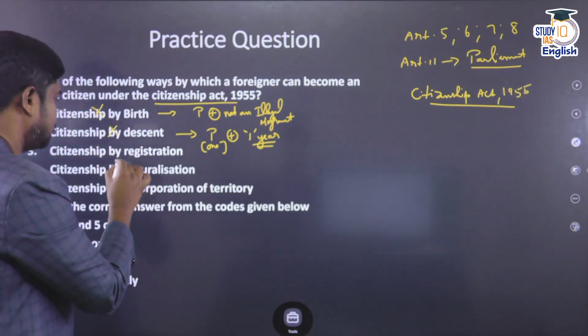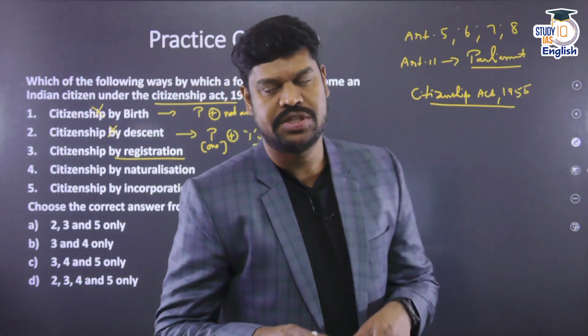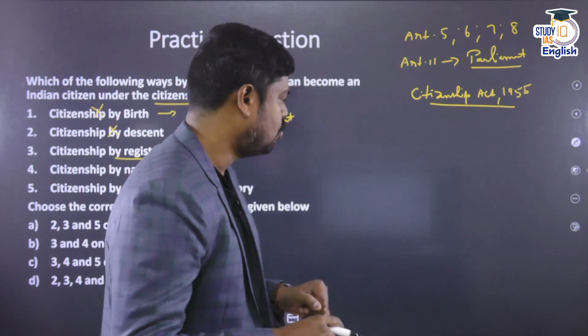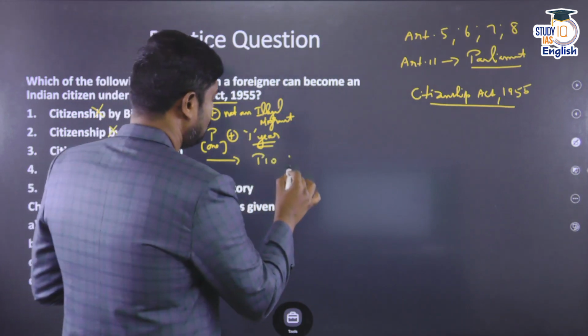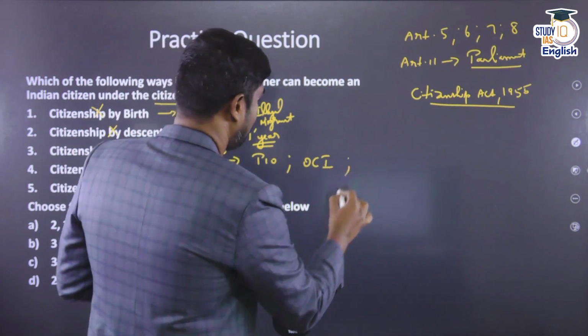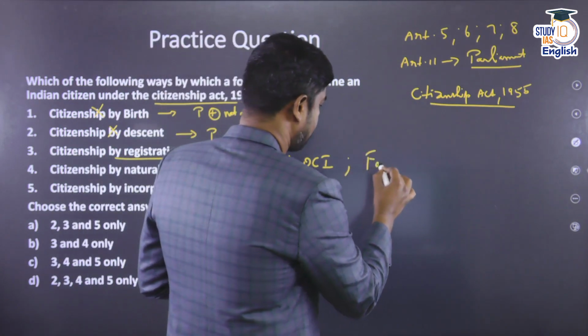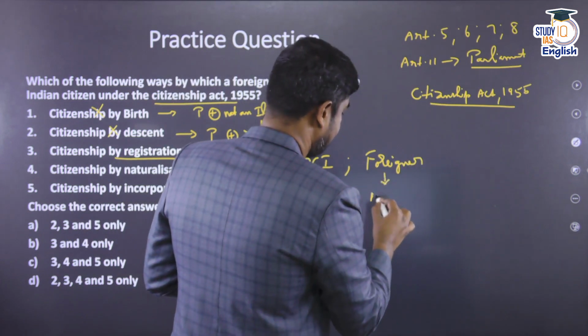Citizenship by registration. So this is completely for a foreigner. Under citizenship by registration, 3 categories of foreigners are allowed to become an Indian citizen: one who is a person of Indian origin, or one who has got an overseas citizenship of India cardholder status, or a foreigner who marries an Indian citizen.